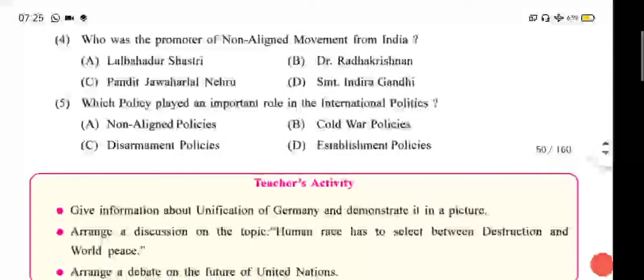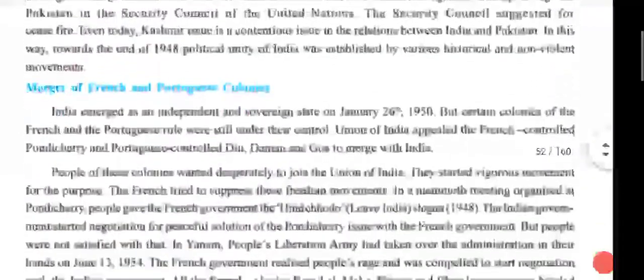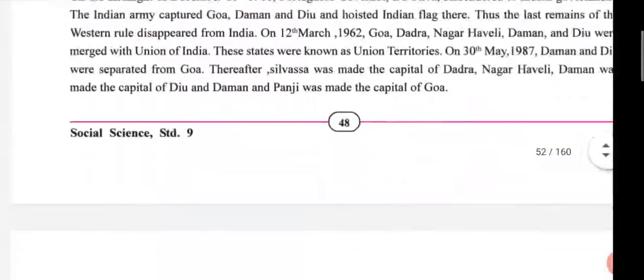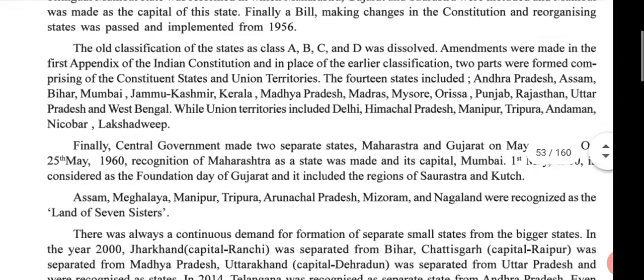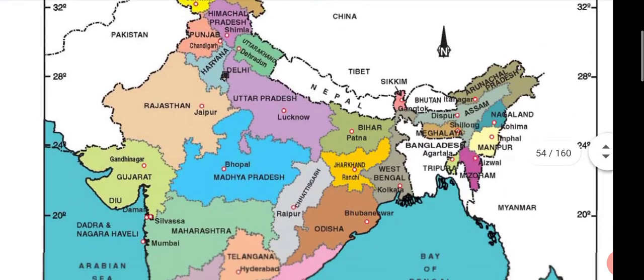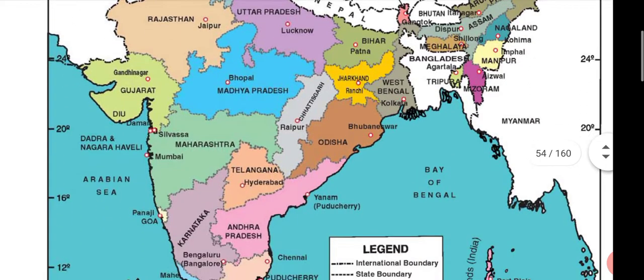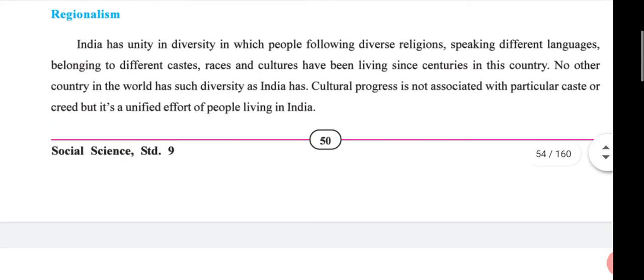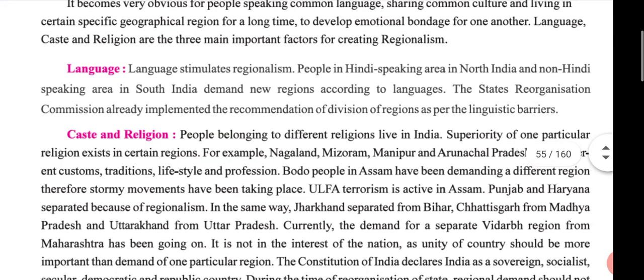Students, today's homework is: write the classification of states A, B, C, D. Then in the map book, complete this map. Then write a short note on regionalism, language, caste, and religion, each separately.